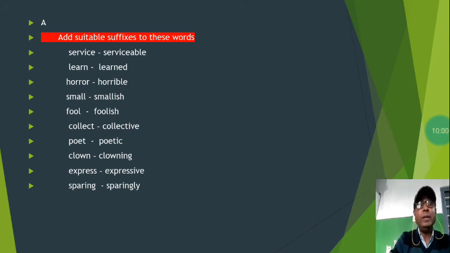Learn, learned. Horror, horrible. Small, smallish. Fool, foolish. Collect, collective. Poet, poetic. Clone, cloning, by adding ING. Express, expressive. Sparing, sparingly, by adding LY.